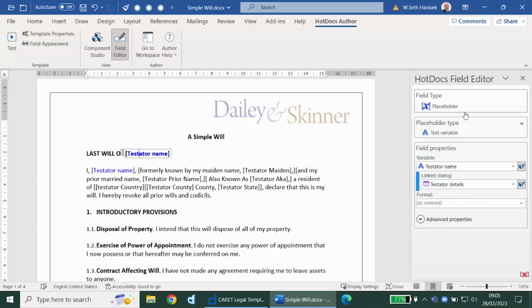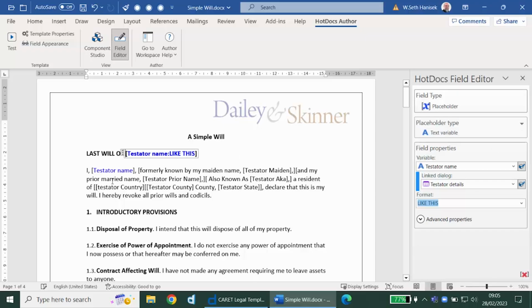I just want them to give me an accurate answer. So I can change the format of this specific field and force capitalization of a particular type. So I would like to force this into uppercase. When I make this change, there's no save or apply buttons. These happen in real time. That change has now updated itself.